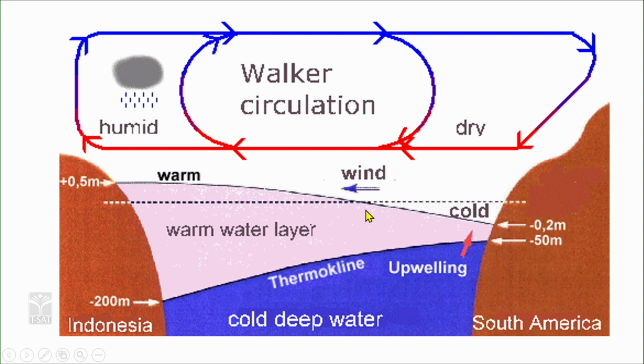The other factor which influences is the Walker circulation flow. This Walker circulation is a kind of flow which is responsible for the flow of wind here in the Pacific Ocean region and Australia. So, when the winds are flowing from the northern part of Australia towards India, they strengthen the monsoon. So, the Walker circulation, which is part of the Pacific Ocean, helps in strengthening the monsoon in this direction.